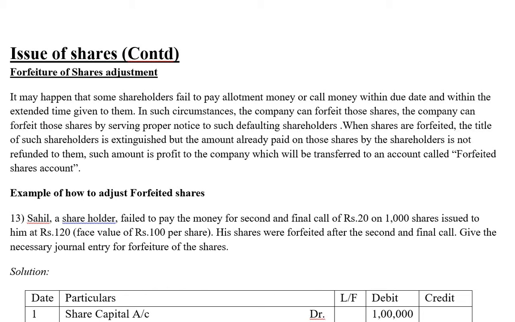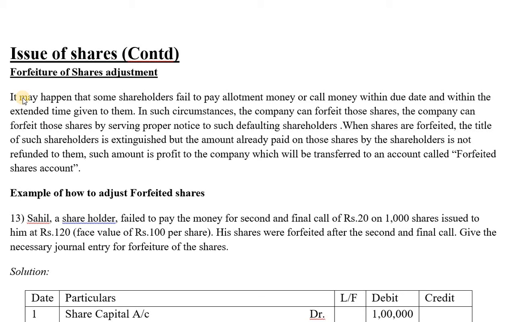So let's understand what forfeiture is all about, why a company goes for this option of forfeiting their shares, and how they adjust this in the journal entries, which becomes important. This is the most important adjustment. Please do go through it correctly. If you have any doubts, please make a note of them and ask me later. So let's start and see the meaning of forfeiture.